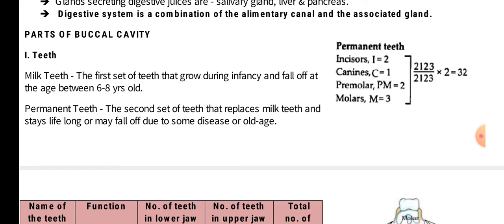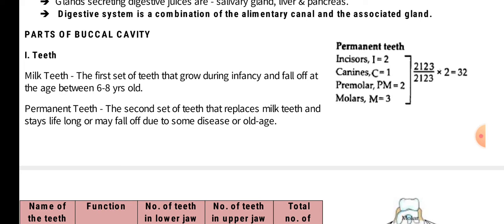The permanent teeth have a proper number. In case of human beings, they have 32 teeth, 16 in the upper jaw and 16 in the lower jaw. So in case of one jaw, it has a right and left part. So there are different types of teeth that we have.